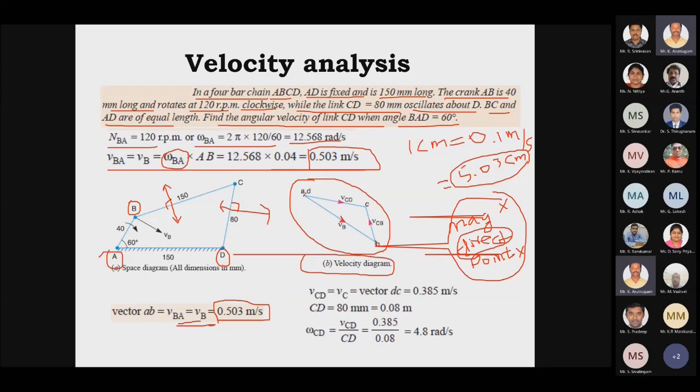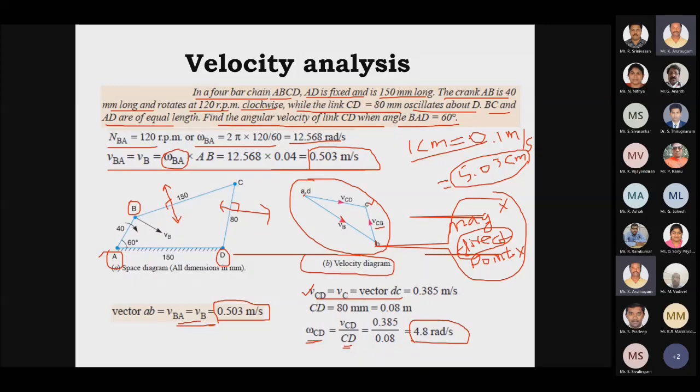Now I have located the point C. So velocity of CB will be the length of this vector BC, and velocity of CD will be the vector CD or DC. So I have to measure this length and multiply it with my scale factor to get the linear velocity. From this linear velocity I can calculate the angular velocity omega CD, which is nothing but velocity of CD divided by length of CD. So 0.385 divided by 0.08, which is nothing but 4.8 radian per second.